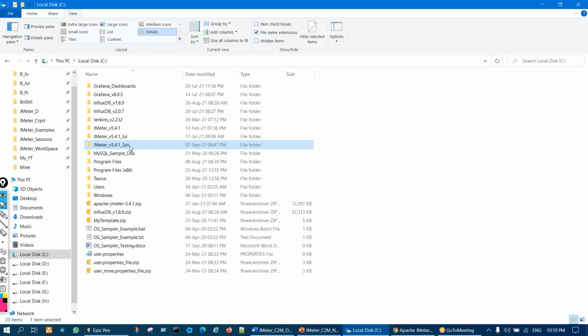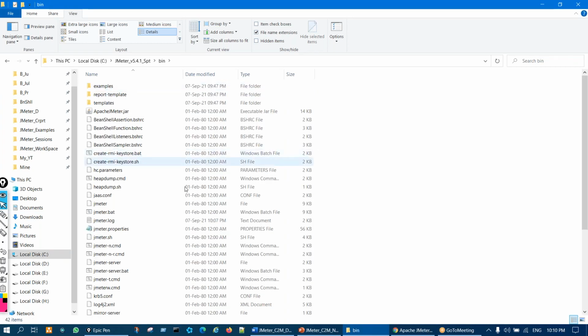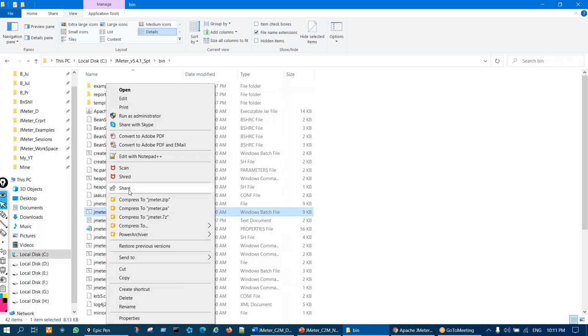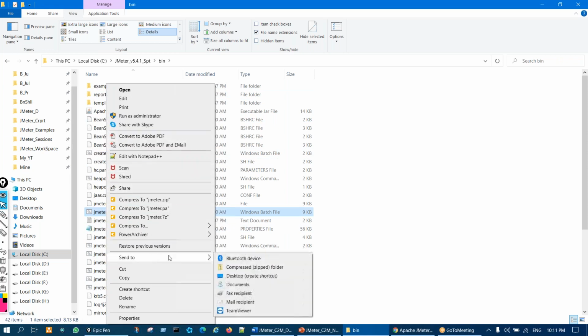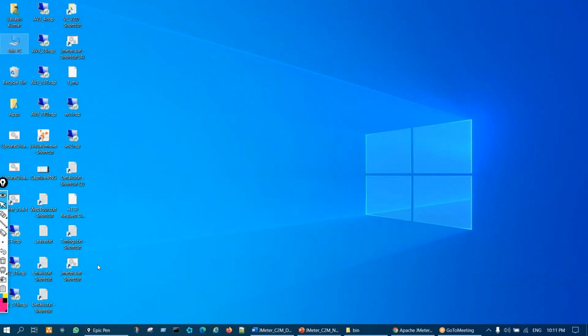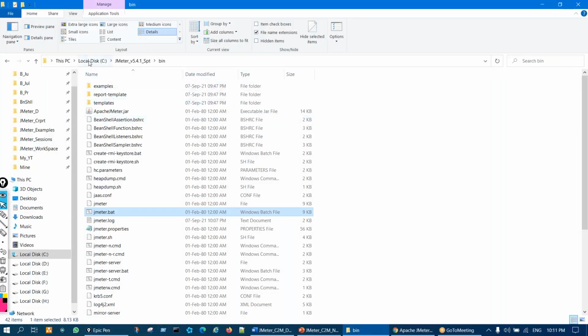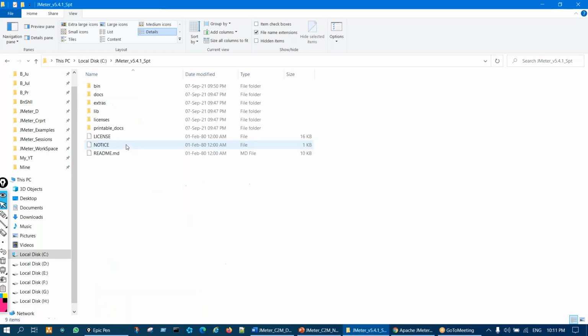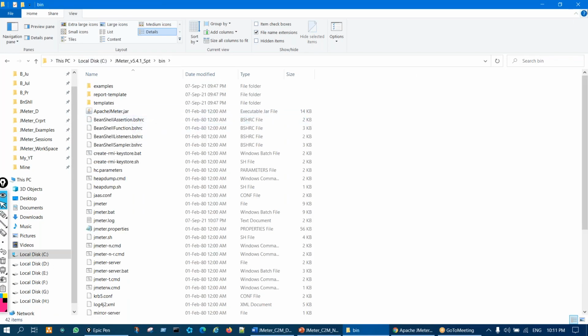Let us say I'll go inside this, then inside this bin, and you see jmeter.bat. Right click on this and go to Send To, and send to Desktop, right? So you'll observe that on the desktop a shortcut has been created. Why this shortcut? Because whenever you want to launch JMeter, you always have to open C drive, then this, and then the bin directory. So it's a long process, right?